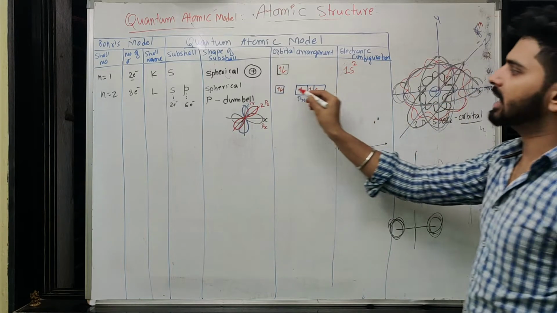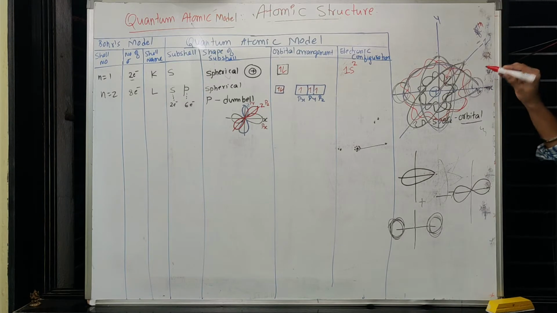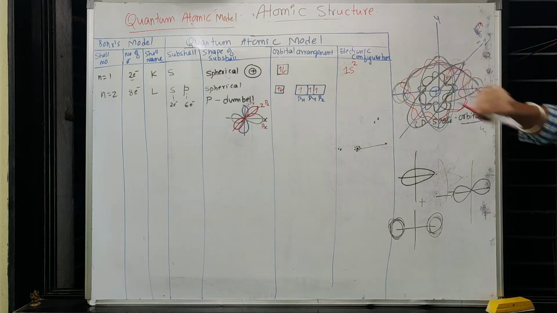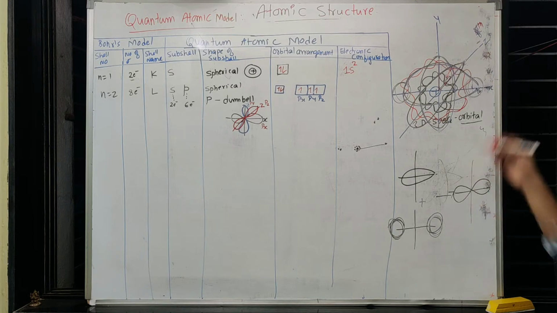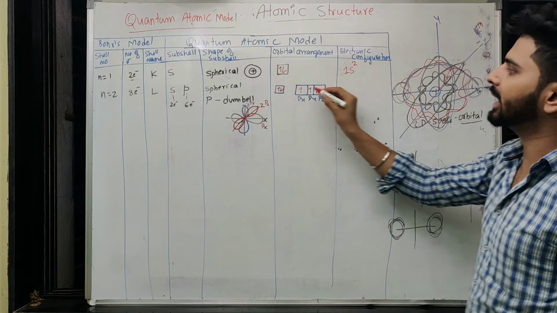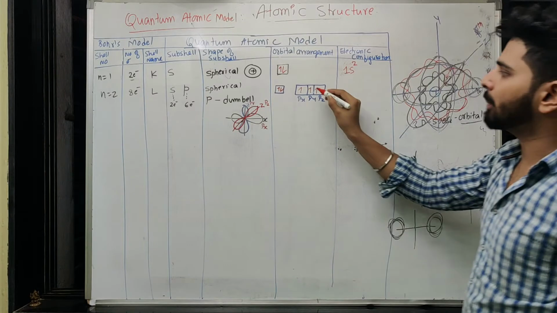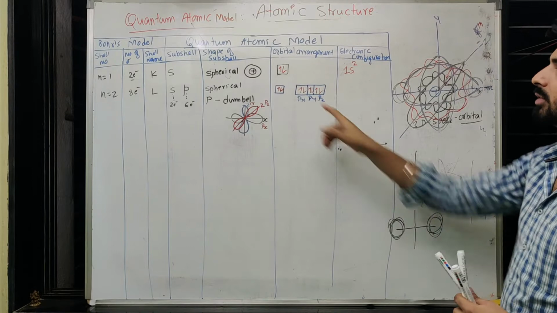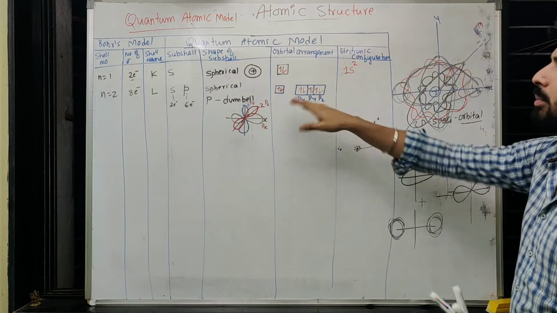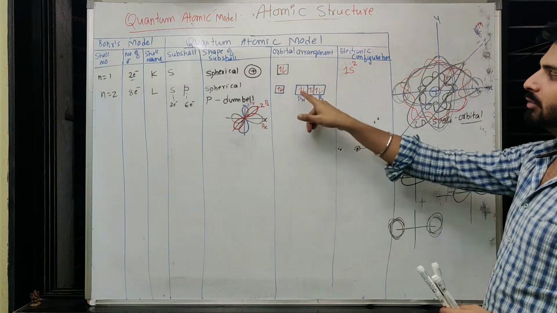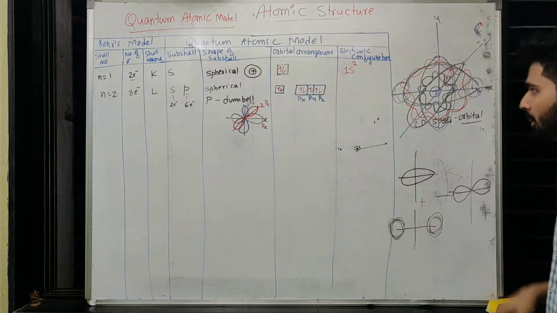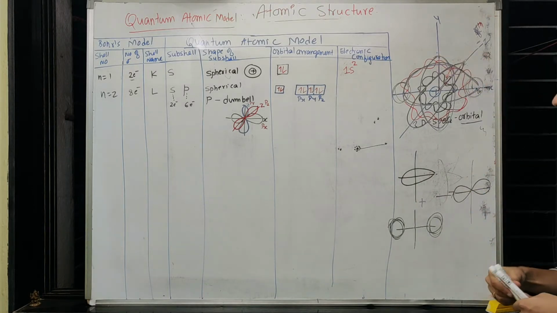But when we fill one electron in each orbital, as I told you, it has two options. Either it can maintain a separate distance and keep revolving in a spherical manner, or it can reorient and get placed at the same location. So the pairing can be done. Again, pairing can be done from anywhere. So what is needed here is filling one electron in each orbital first. You can start from any orbital, and once one electron is filled there, you can start pairing them again from anywhere, because all three are equally approachable situations.